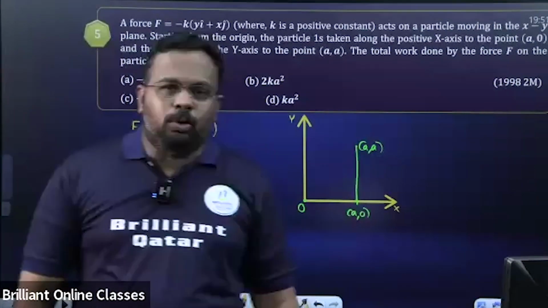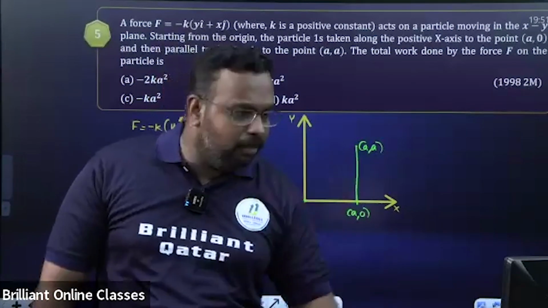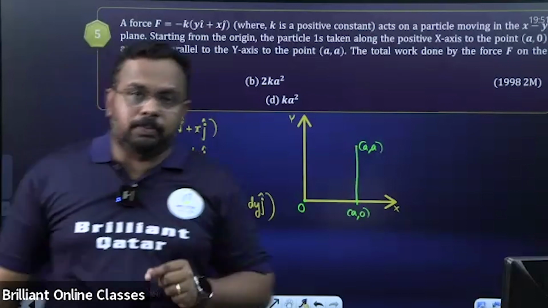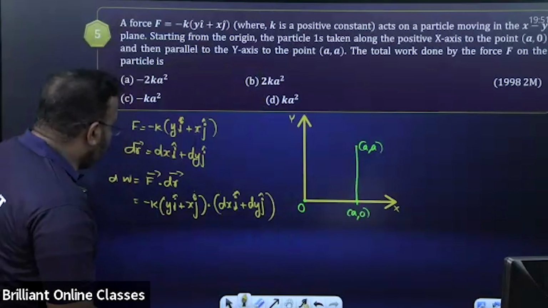Hope you remember the dot product. How to find the dot product of two vectors if they are given in vector form? It is x1 x2 plus y1 y2 plus z1 z2.